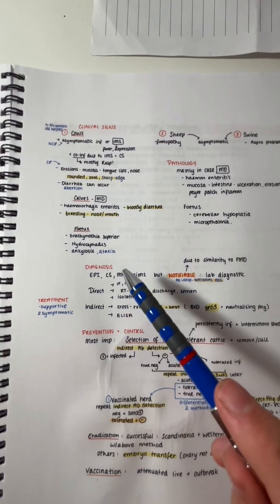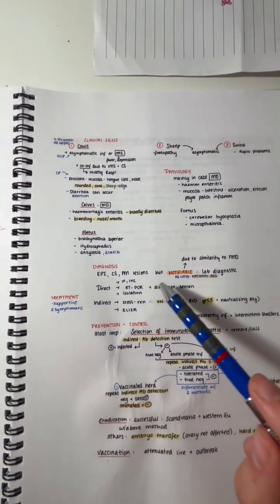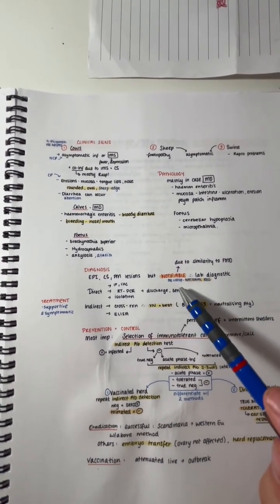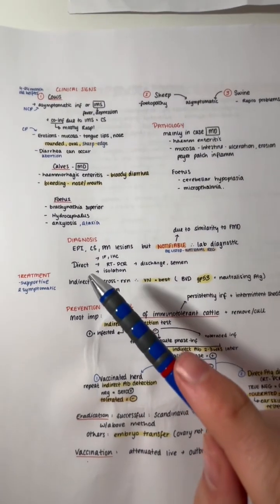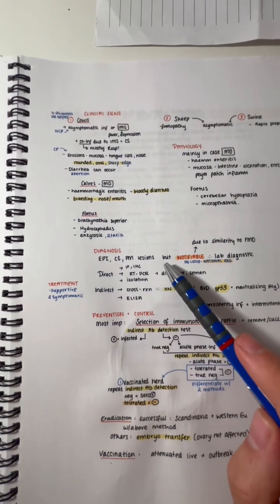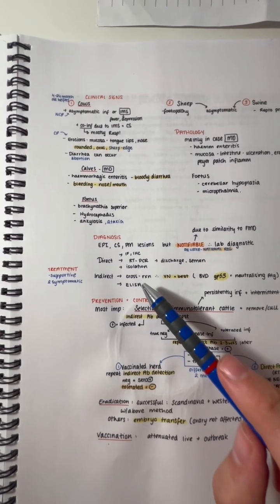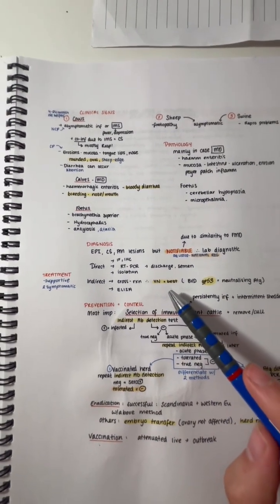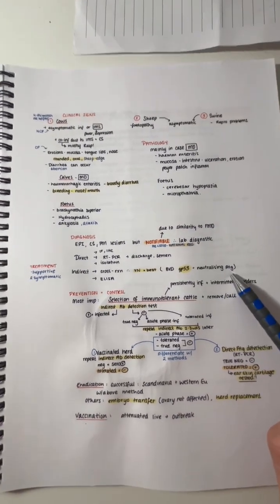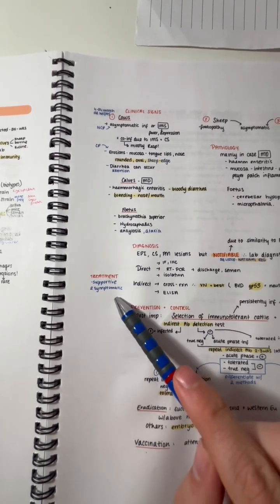For the diagnosis, we need to look at the epidemiology, the clinical signs, the post-mortem lesions, but it's a notifiable disease due to the similarity to foot and mouth disease. It's OIE listed. To detect the virus directly, we can do real-time PCR of the discharge and the semen. We can do IF and immunohistochemistry, and we can also isolate the virus. To detect the virus indirectly, we can do cross-reactions. Viral neutralization is best. In bovine viral diarrhea, GP53 is the neutralizing antigen. We can also use ELISA. For the treatment, we do supportive and symptomatic care.